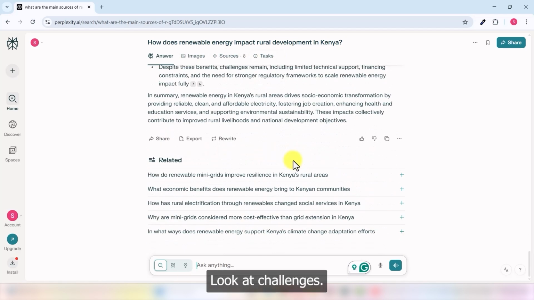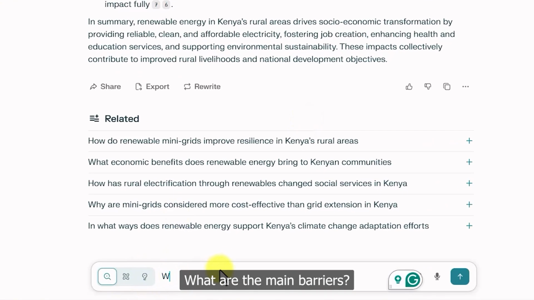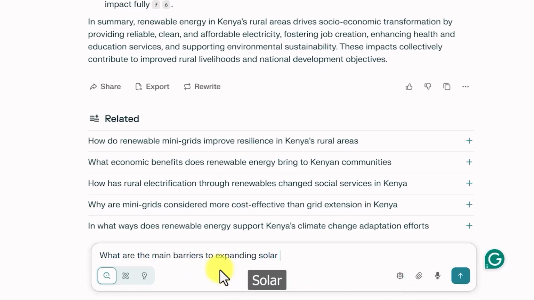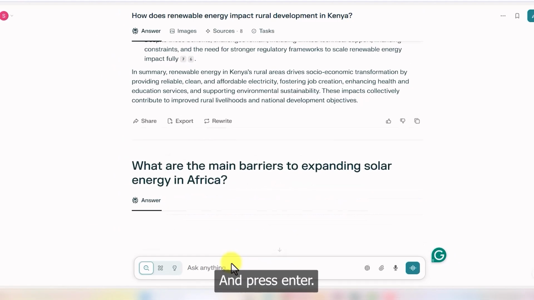Step 4. Look at challenges. What are the main barriers to expanding solar energy in Africa, and press enter.